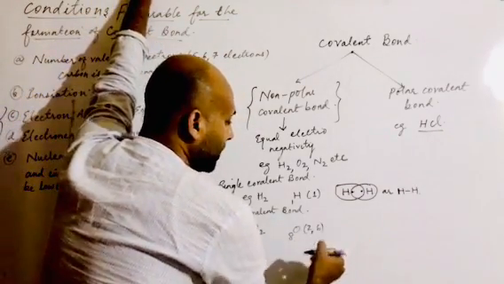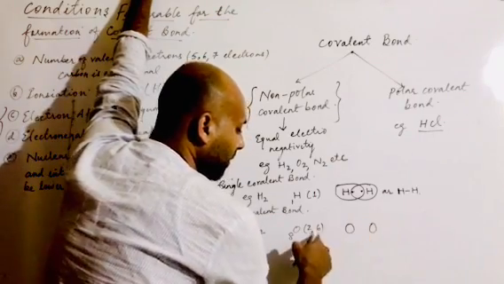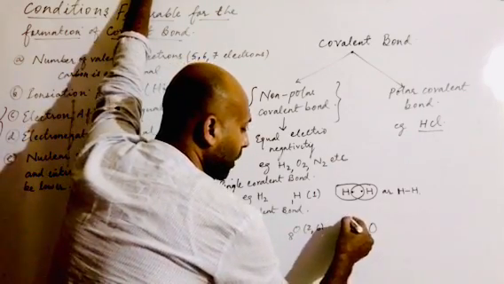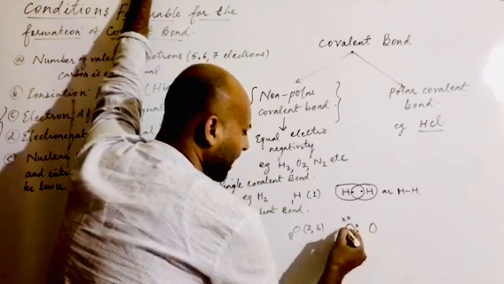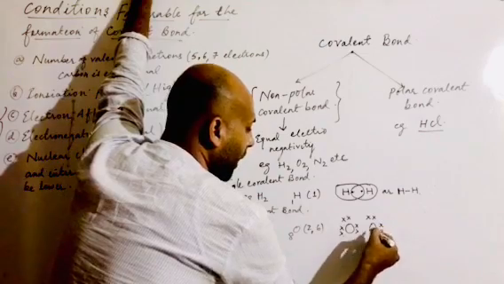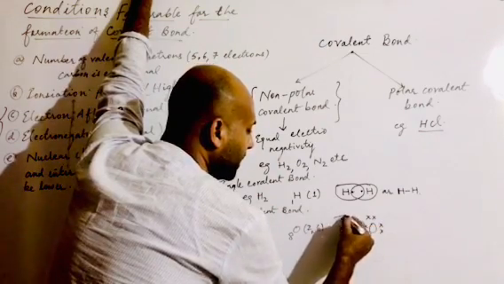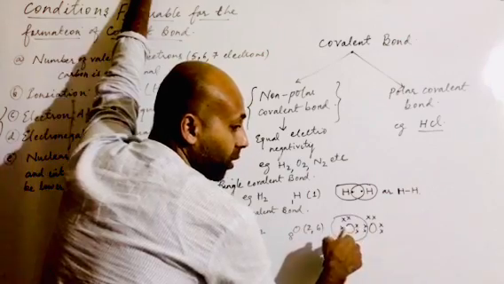Now, 2 and 6. Here I am writing the two atoms of oxygen. It has 6 electrons in the outermost orbit. So 1, 2, this is 3, 4, and I can write this as 5, 6, or on either side you can write 5, 6. Again, this is 1, 2, 3, 4, and then 5 and 6. So you can see that the sharing is taking place to form an octet.